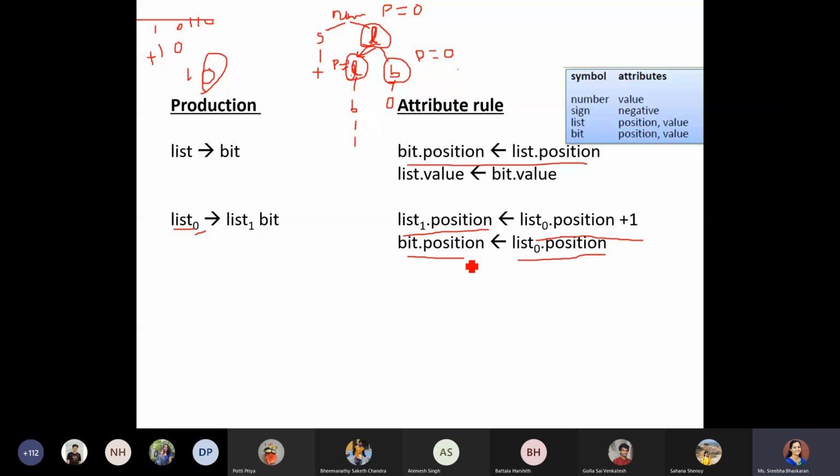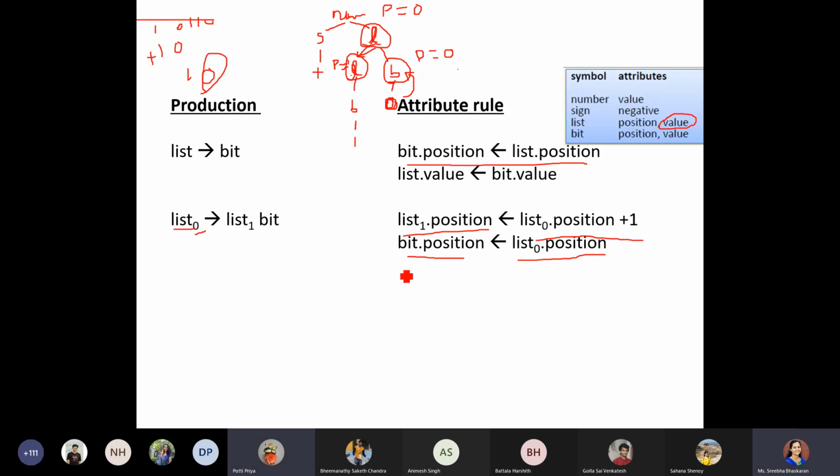Now along with this, is there anything else pending for us to calculate? Based on the positions we have calculated, once we reach the root node, we will identify which bit. Based on the bit, we can apply 2 to the power of the position value and we can calculate. After that, we have to return the values back, right? When we are returning the values, we have to add the values, right? So which two values will we be adding? From level 1, we have to give the values to level 0, right?